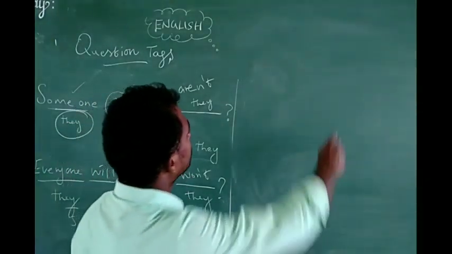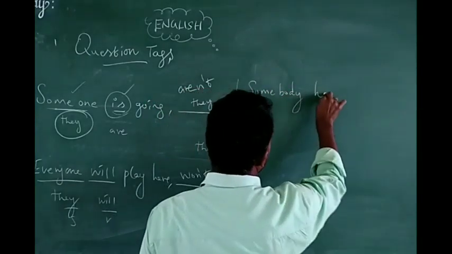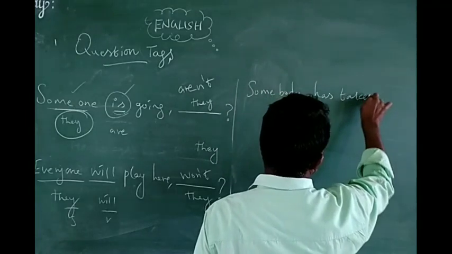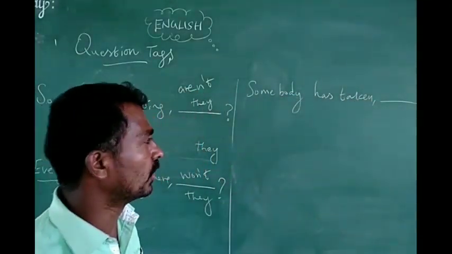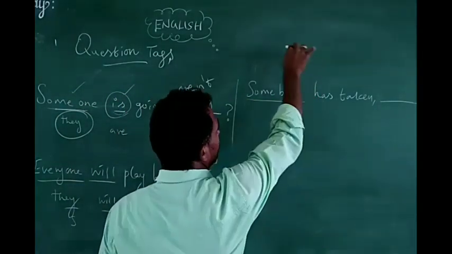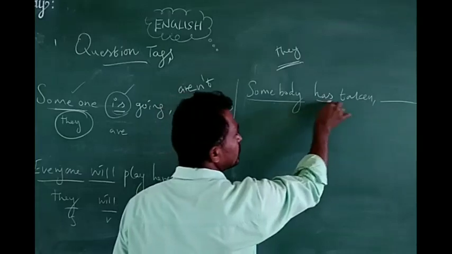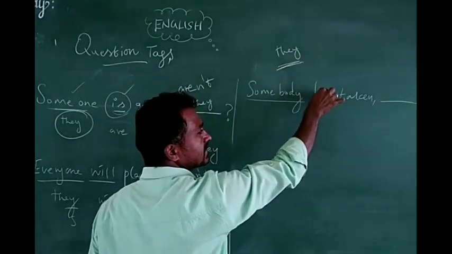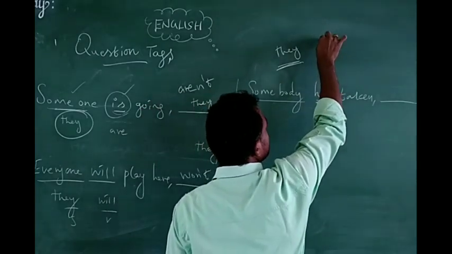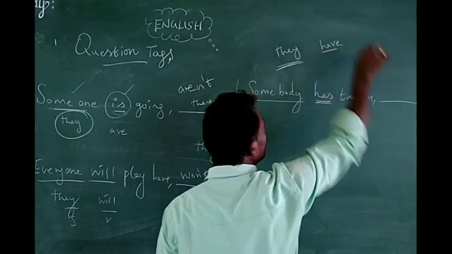And one more example. Somebody has taken my book. Here somebody becomes what? They. Somebody is singular only, that's why a singular verb is used. But here we used they. But "has" is present perfect, so the plural form of the verb: "has", plural form "have".